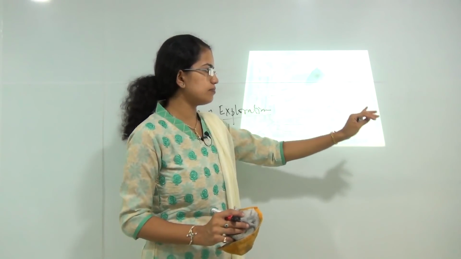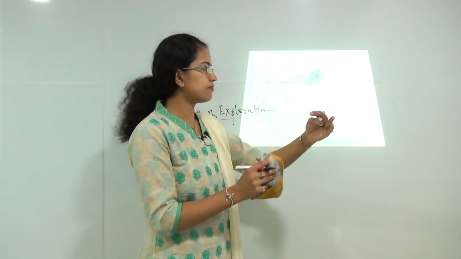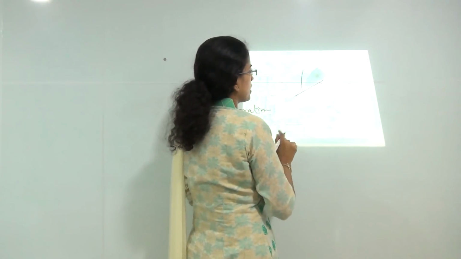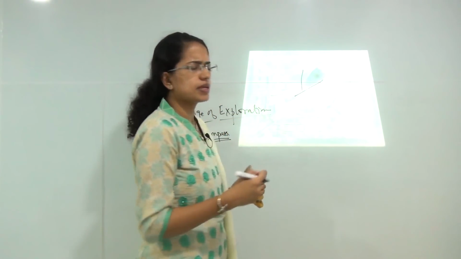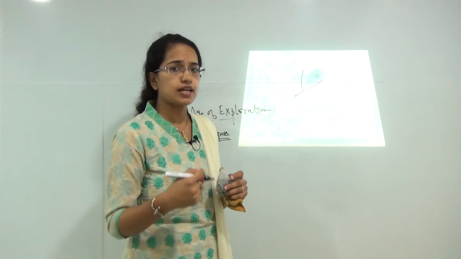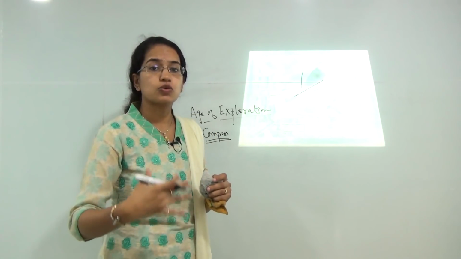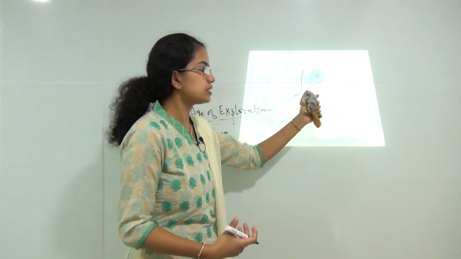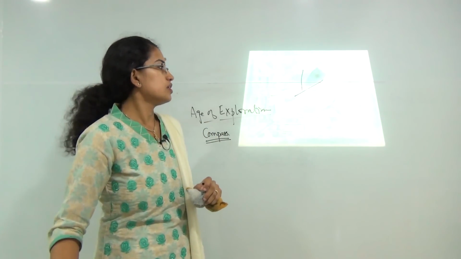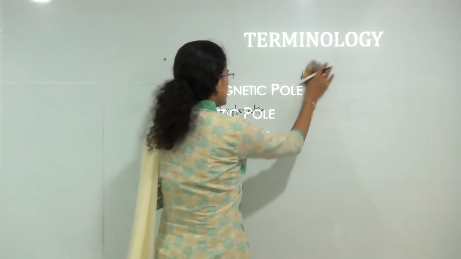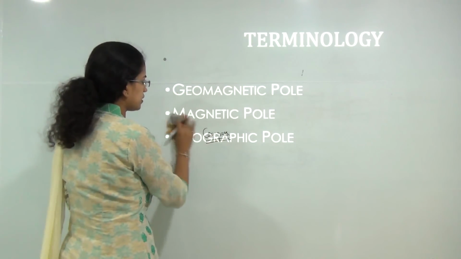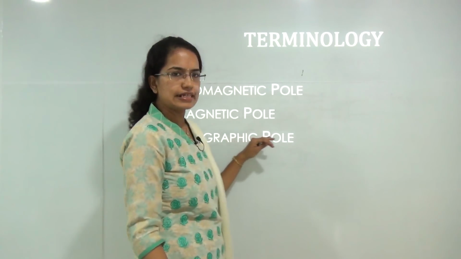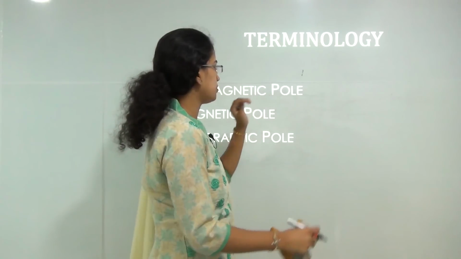Wherever you keep this device, it would have a different angle of rotation, or angle of movement of this spoon. This helped people understand that there is some phenomenon going on in the interior of the Earth that is leading to such magnetic fields on the Earth. To understand this, three terminologies were later demarcated: the geographical north, the magnetic poles, and the geomagnetic poles.